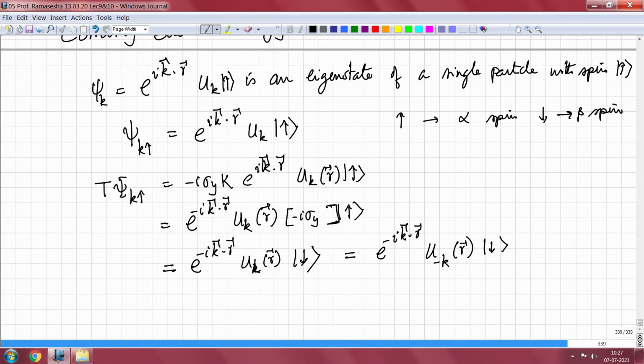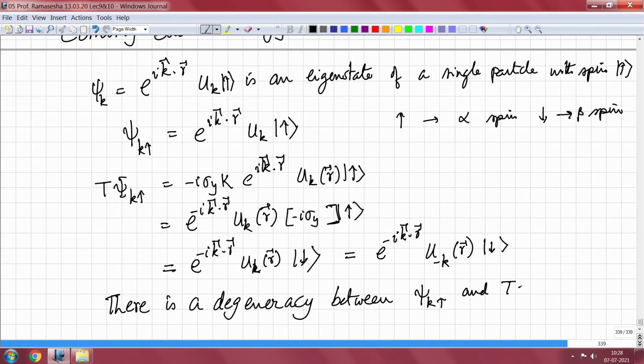Now, what does it mean? It means that there is a degeneracy between psi k up and T psi k up, which is psi minus k down.